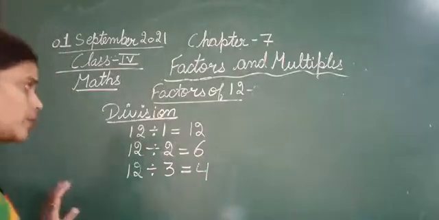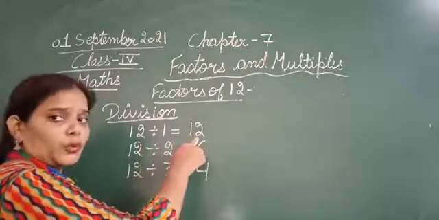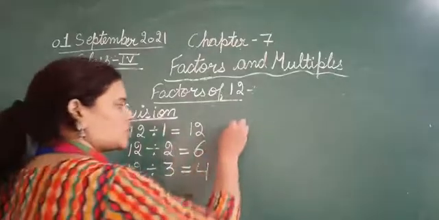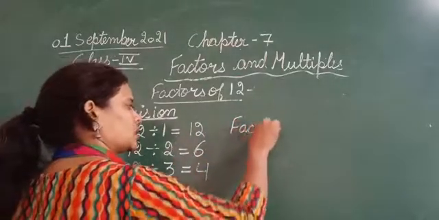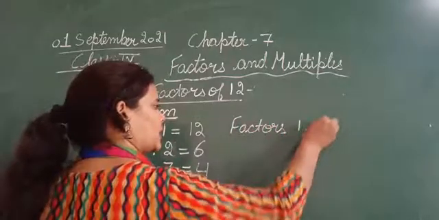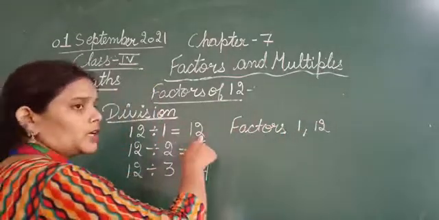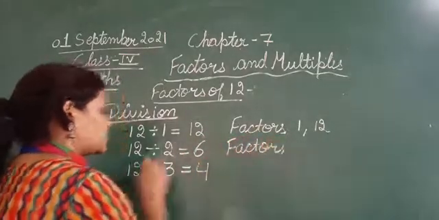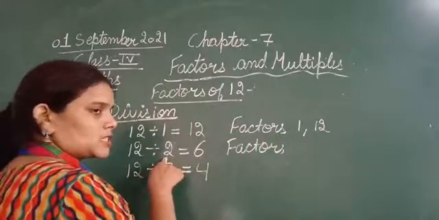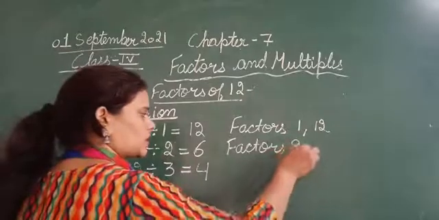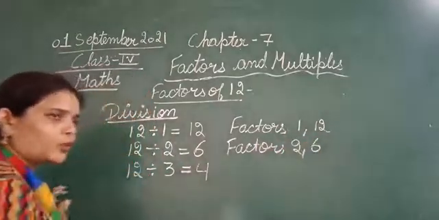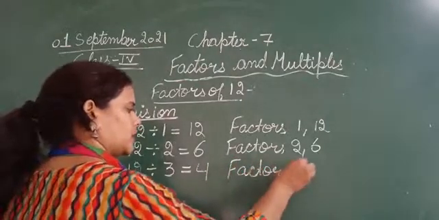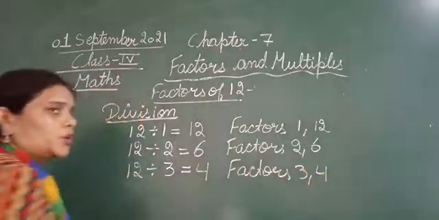So first of all, we divided 12 by 1. We got 12 as the quotient but no remainder. So they are both factors of 12. So the factors are 1 and 12, the divisor and the quotient. Again, when we divided 12 by 2, we got 6. So this divisor, 2, is also a factor, and 6, the quotient, is also a factor of 12. Next, the factors of 12 are 3 and 4, the divisor and the quotient.